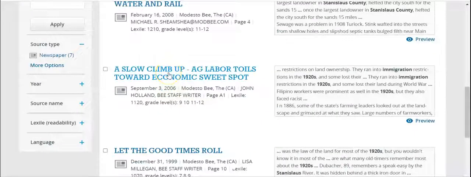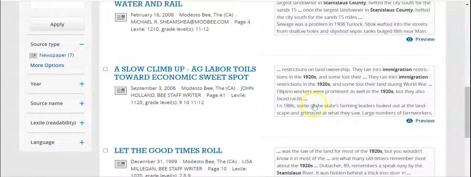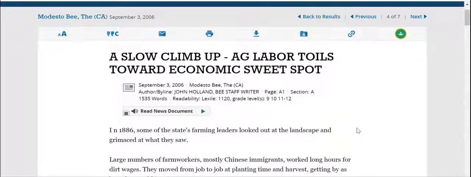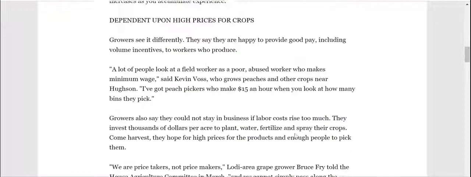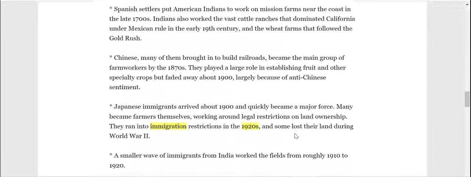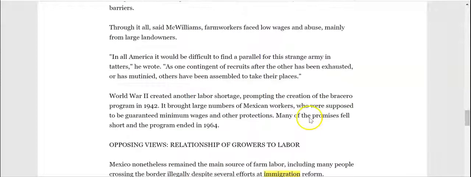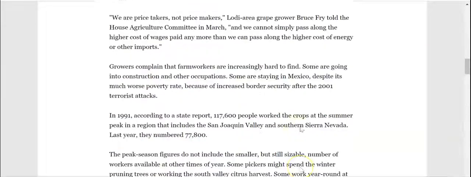A Slow Climb Up, Ag Labor Toils Toward Economic Sweet Spot. This was published in 2006. We'll click on the title, and here it is. It begins by talking about 1886. And when you scroll down the article, you can find that it highlights the terms you've asked for it to search for. We see immigration, we see 1920s. So we can start learning about immigration at that time period.